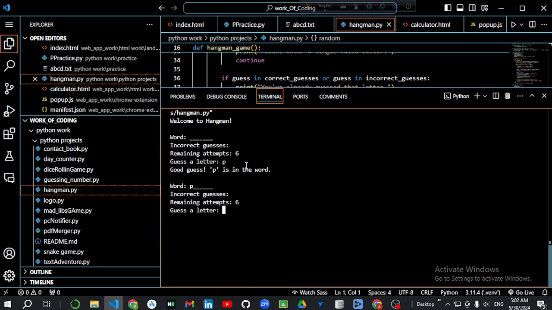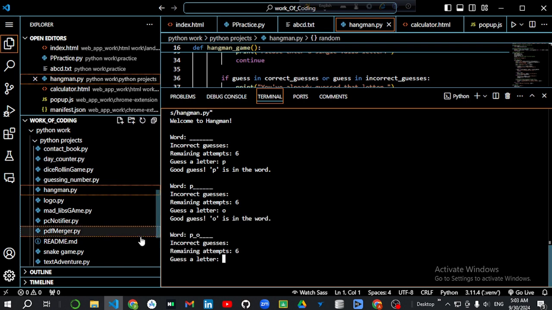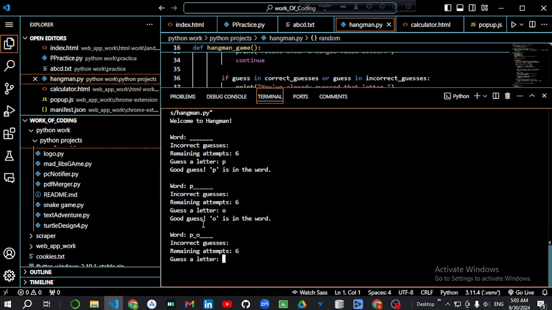That means P is actually a letter of that word which is selected by the computer. So let's guess another letter, which is O, and enter. It also says good guess, O is in the word, and it also shows me the position of the letter in that word.